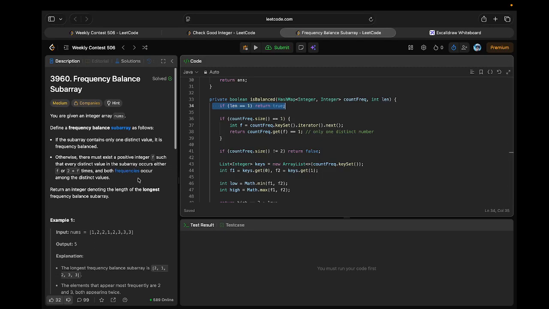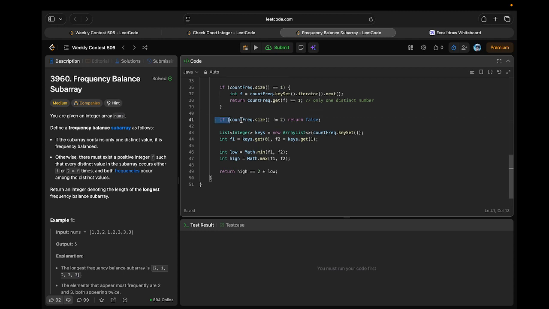Why? Because if you see inside this problem, they already mentioned that only distinct values are considered. So this is the true part, right? And now we have a count of frequencies. If we only have one frequency, which means, for example, let's say we have 3 different elements and all have the same frequency, in that case the map is only going to contain one number of elements, right? So we are just checking its value and returning it if the values are unique, right? So this is what we are doing.